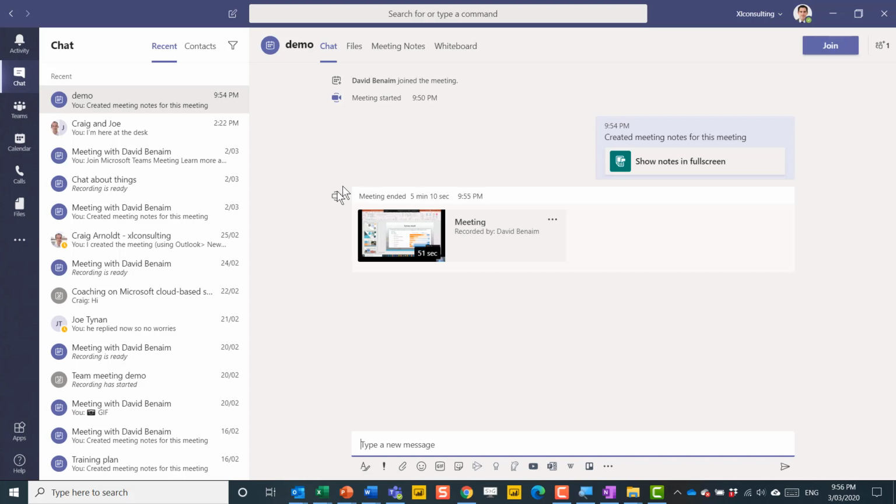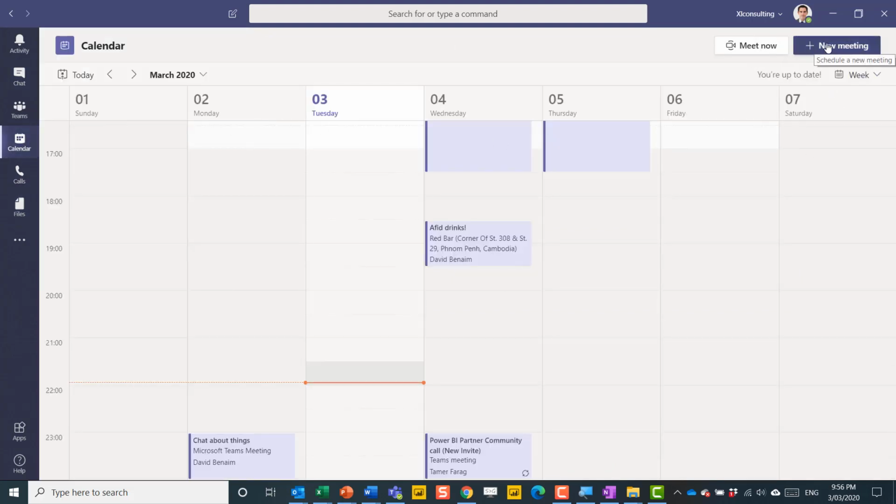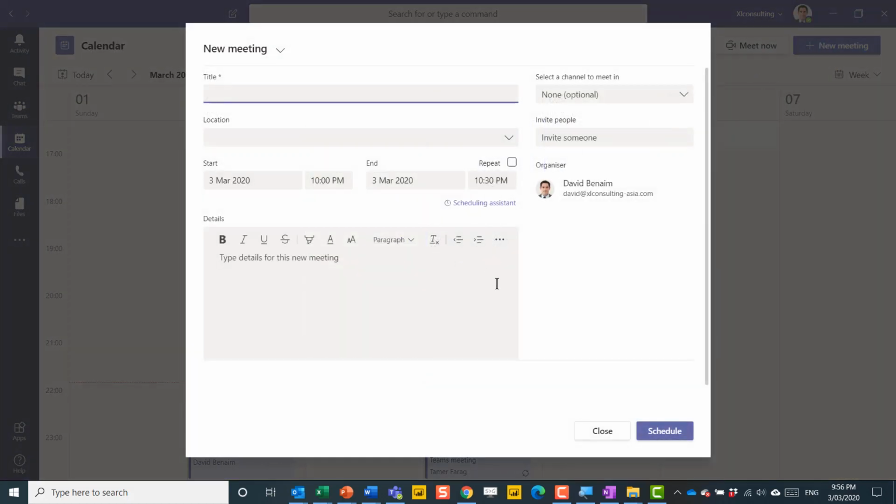Now you can choose to call people in virtually any meeting. One of my colleagues, for example, here. I can just choose this to call them, or I could choose this to share my screen. You can share screens without looking into it directly, but yeah, you could do really good stuff with it there as well. I don't really use the calls thing here, but from calendar, you can schedule a meeting this way, although I tend to do that mostly in Outlook. And I'll show you why in a little bit.